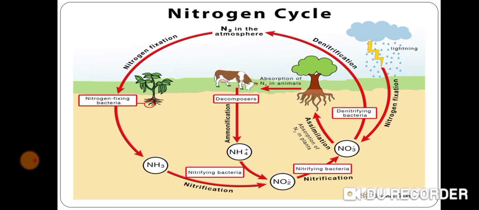In this way, the nitrogen gas which was removed from the atmosphere during fixation is put back into the atmosphere. From the atmosphere, nitrogen gas is used again during nitrogen fixation and the nitrogen cycle is repeated in nature again and again. As a result of the nitrogen cycle in nature, the percentage of nitrogen gas in the atmosphere remains constant.